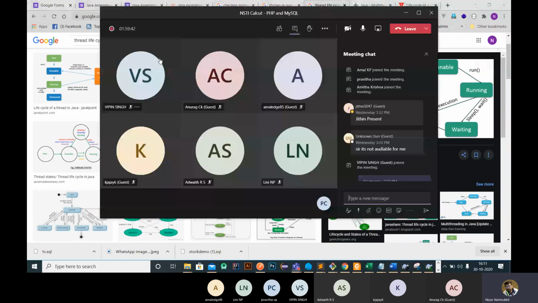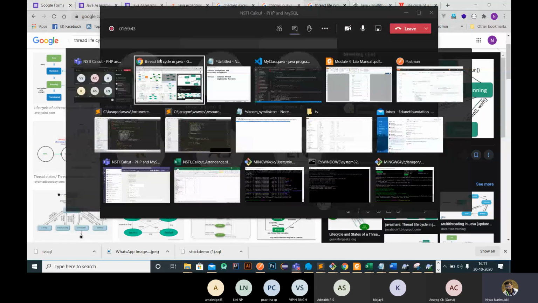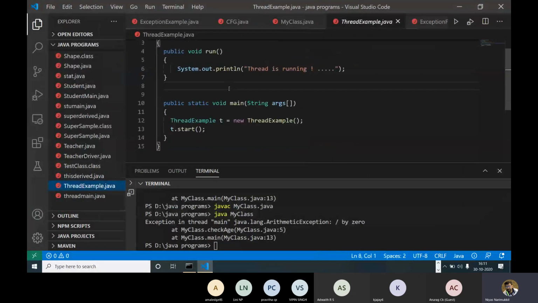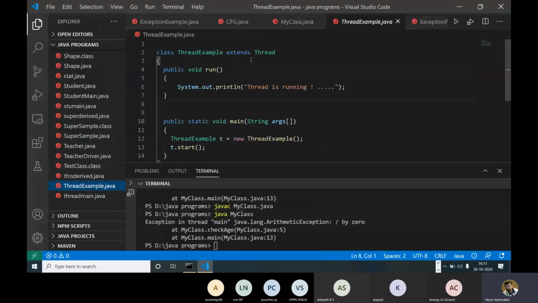So here is one thread example. This is a simple example with the help of the extends keyword. So ThreadExample extends Thread, right? Then we need to add the run method. So while we create a thread, this code will execute. Under this run method, we are simply adding that the thread is running.